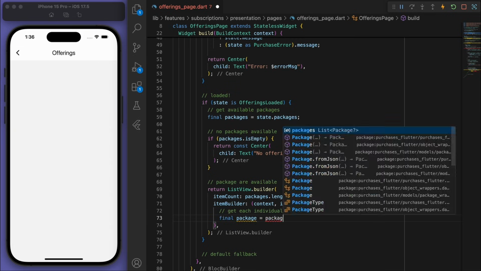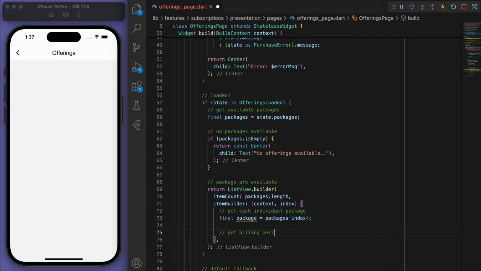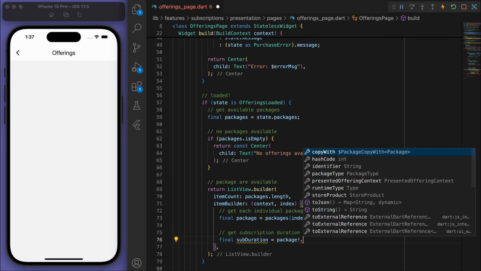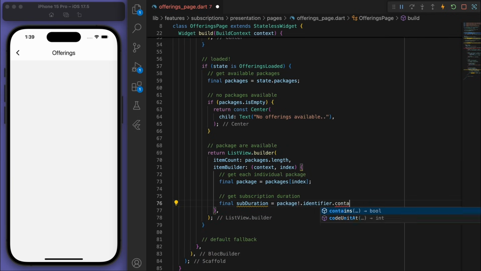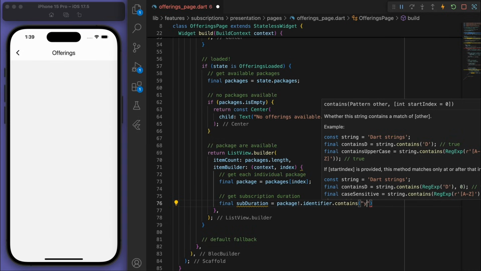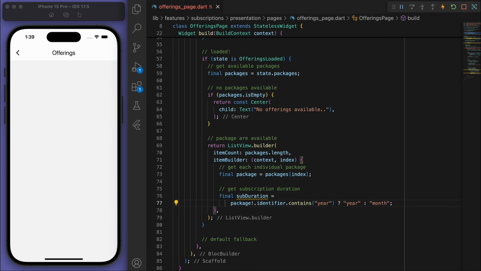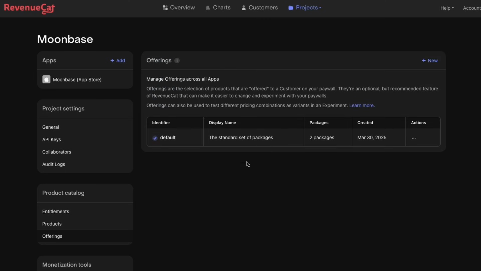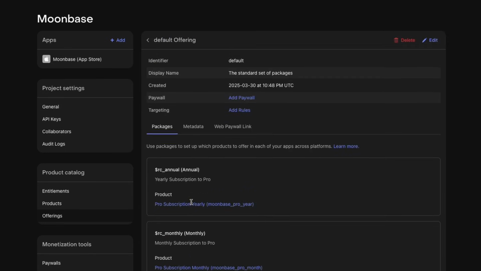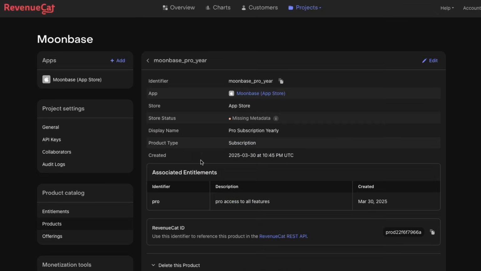Cool, so let's get each individual package. And let's also get the billing period, or maybe the subscription duration. So if you go to the package and the identifier, let's see if it contains the keyword year to see if it's a year or month subscription. So if I come back to my RevenueCat and I go to my packages, you can see these are the two packages, right? So I'm just checking when the identifier, I believe this is the one. So we're just checking if it's a year or a month.